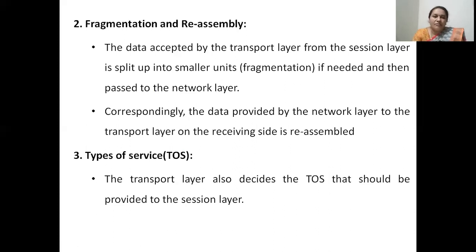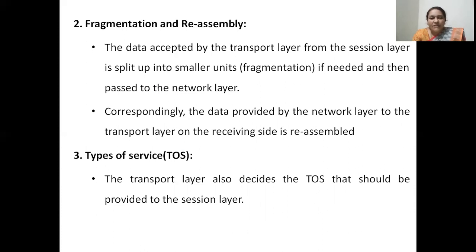The second main duty of the transport layer is, whenever a session layer gives some data to the transport layer for further transmission through the other layers of the sender, through the communication channel and then to the receiver, if that particular data is big in size, the transport layer will split it up into smaller units or fragments, and the process is called fragmentation. These fragments will then be passed on to the network layer for further communication.